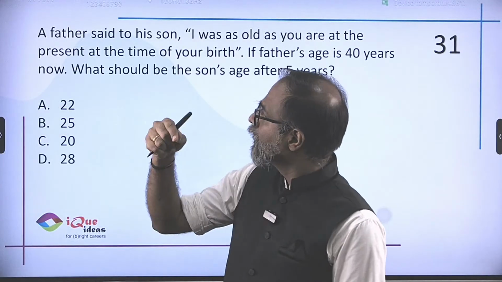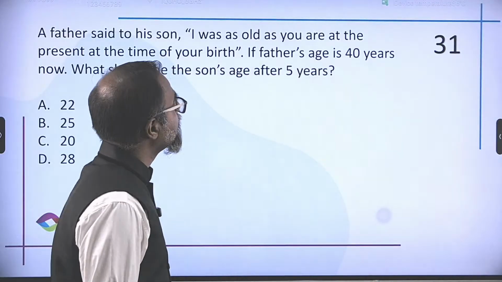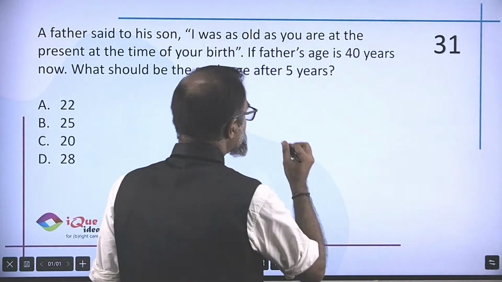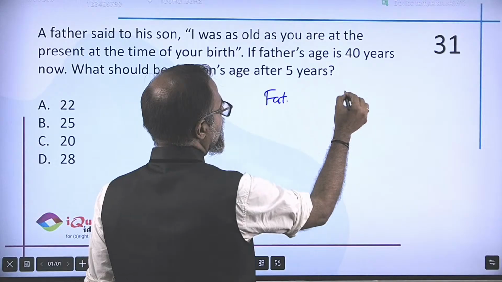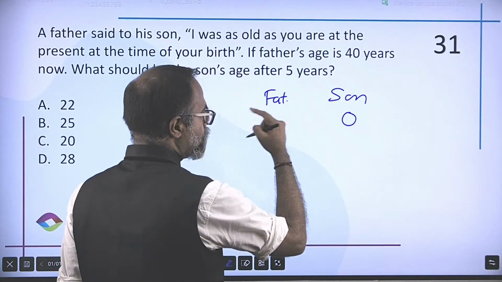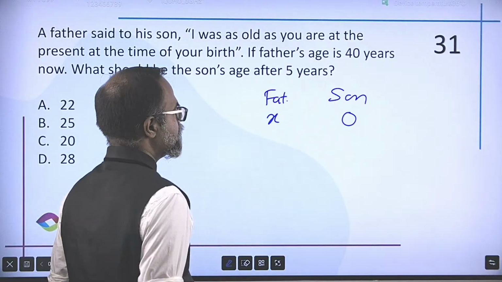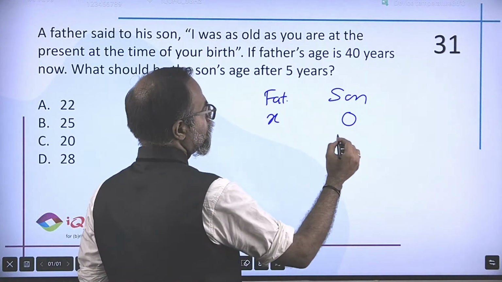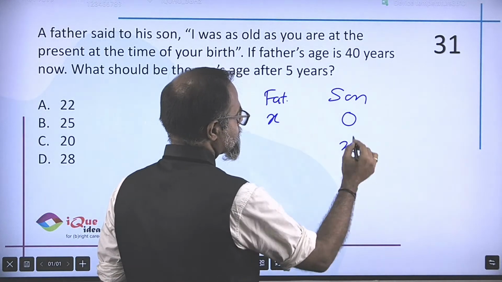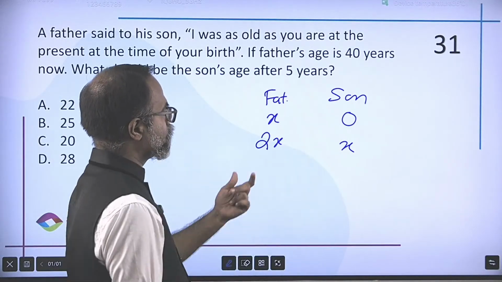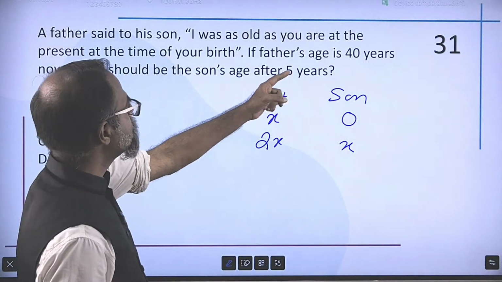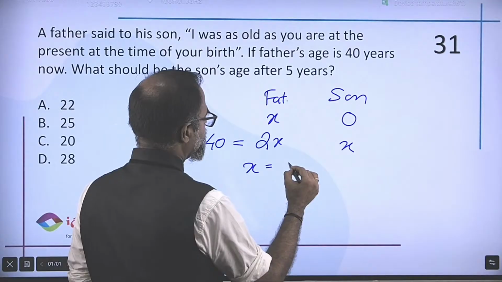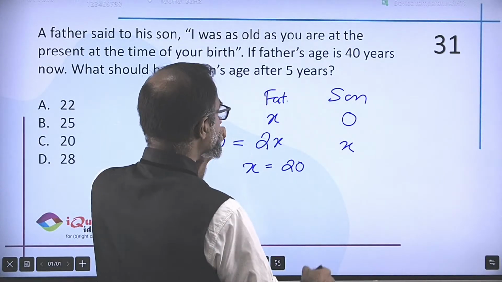Okay. A father said to his son, I was as old as you are at the time of your birth. Okay. So, the father and the son. When the son was just born, he was 0. So, father is X. Now, I was as old as you are. So, when the son is X, then the father becomes 2X. So, current age is 2X. And the father's age today is 40. So if 2x is 40, then x is equal to 40 by 2, 20. So the current age of the son is 20.